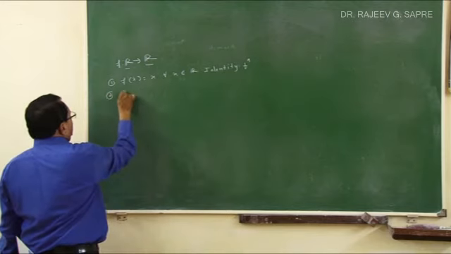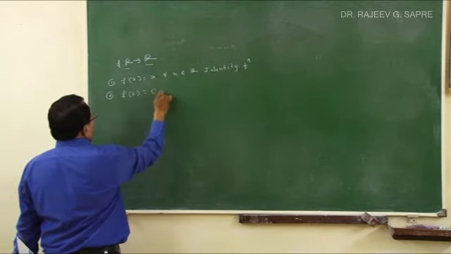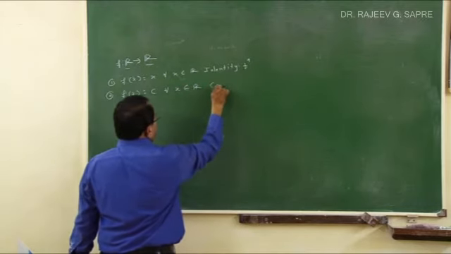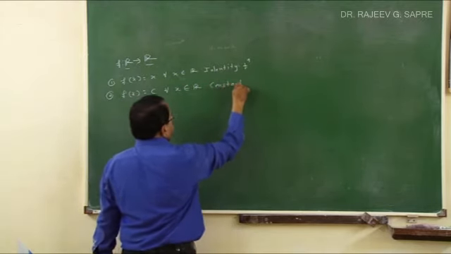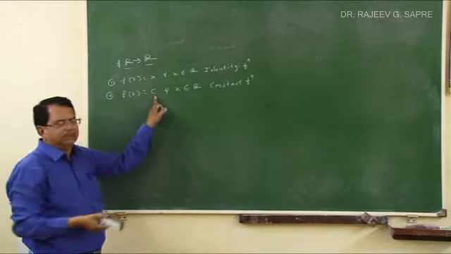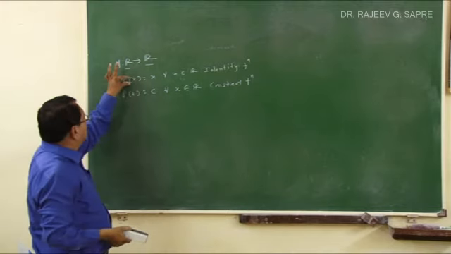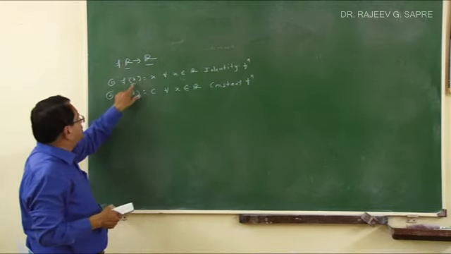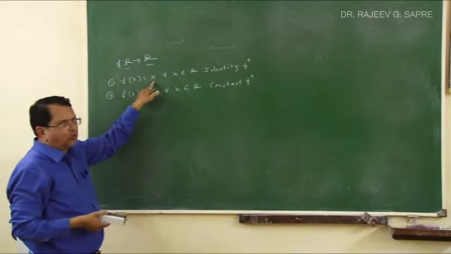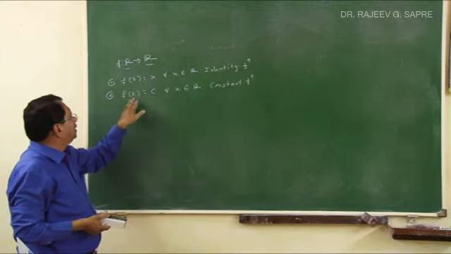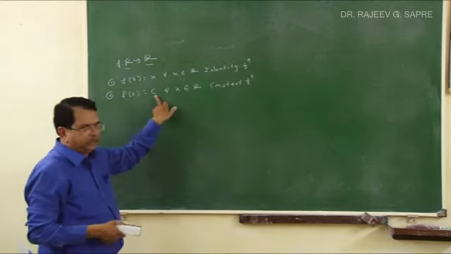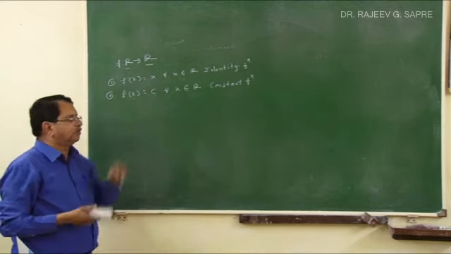Secondly, I can define f of x is equal to c for all x belonging to R. This is called constant function. In a constant function, you take any real number, its outcome is c. In the identity function, the outcome changes according to x. If x is 2, f of 2 will be 2, f of 3 will be 3, f of 4 will be 4, f of 1 half will be 1 half. Here it is not so. f of x is equal to c. You take any x, the outcome is constant. It is not changing. So this is a constant function.